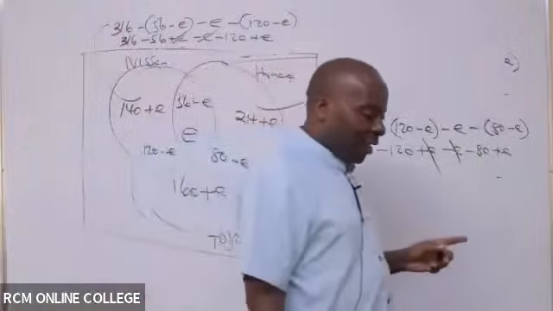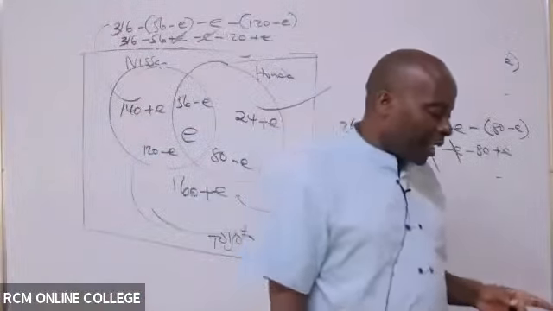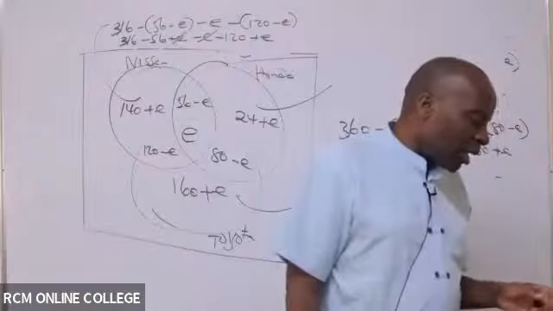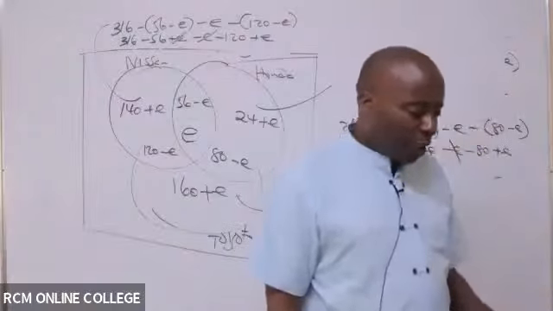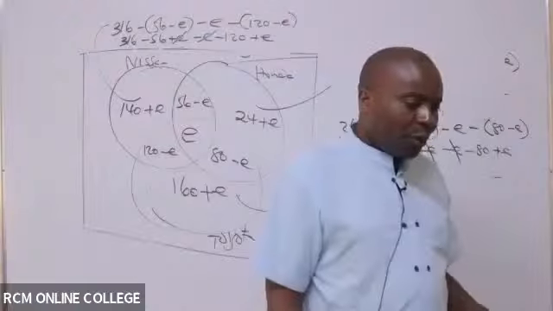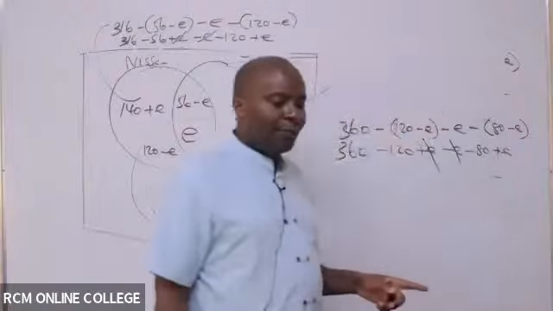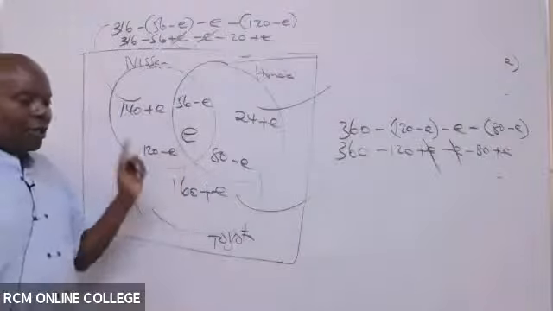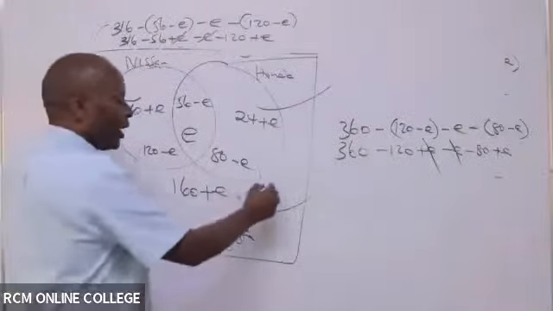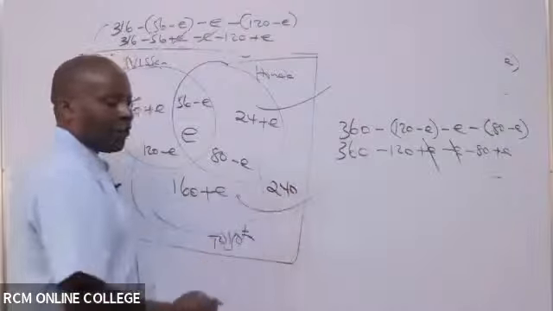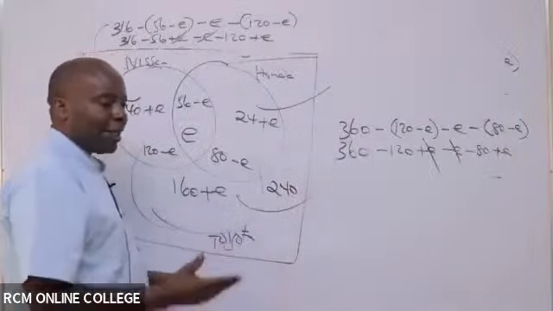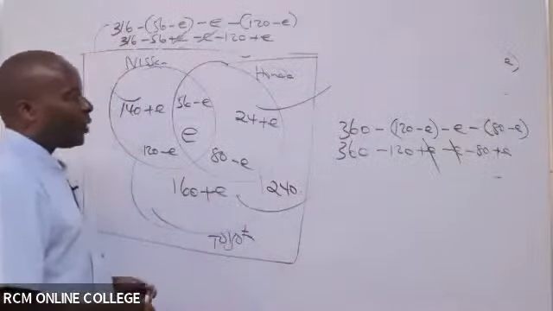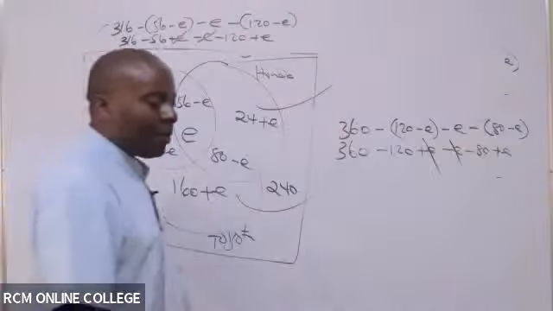And we are told 240 residents did not own any of the three brands of vehicles. So you're able to see where I'm going to take that 240? 240 people do not own any, so it means that outside here we have 240. H is 240.